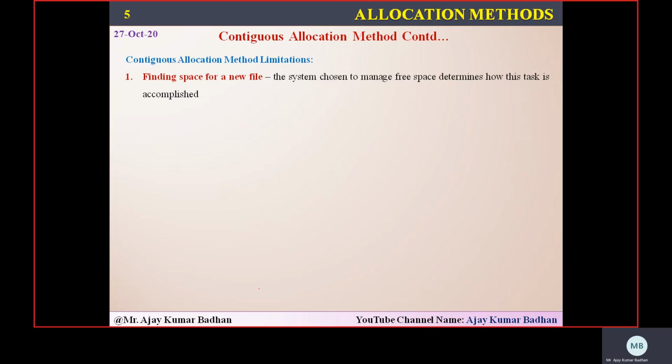For example, we are getting some file, and the size of this file is 20 blocks. It requires, that is nothing but your length in your directory. So the system has to find out where it can get 20 contiguous blocks. Only there can it provide the space to this file. So determining that space is actually a very hectic task.